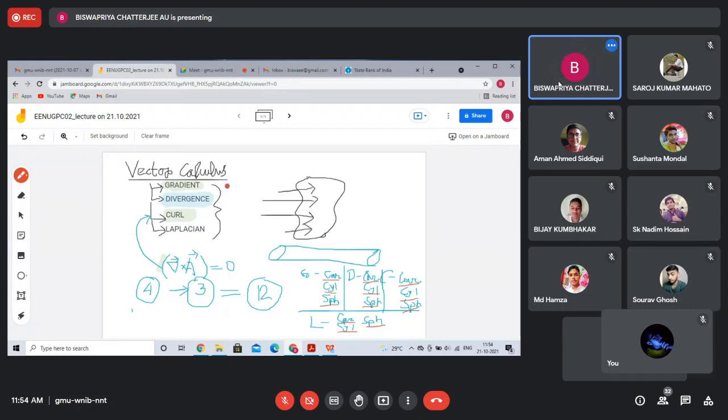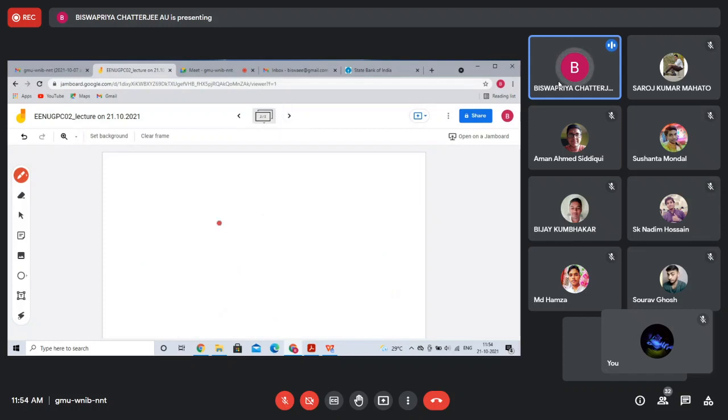So my point in saying this is that these 12 expressions altogether you can remember, of course, but it's very hard to remember.